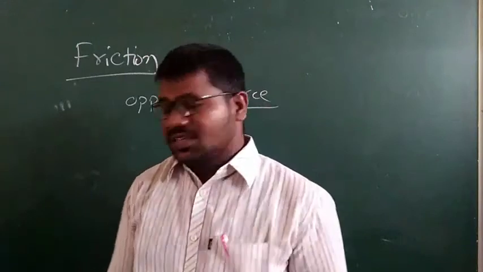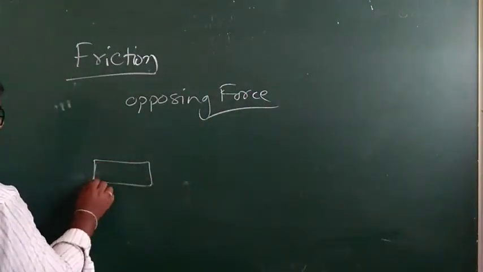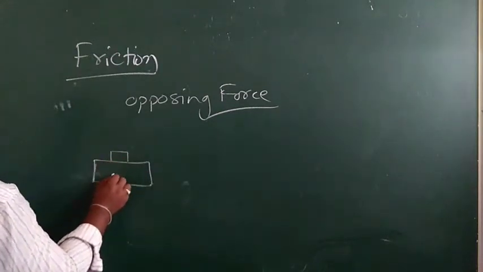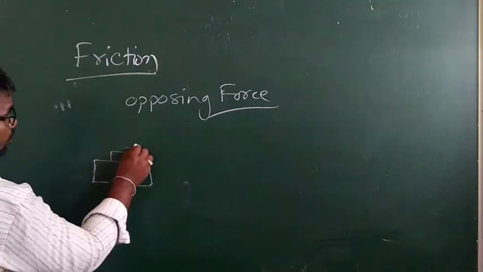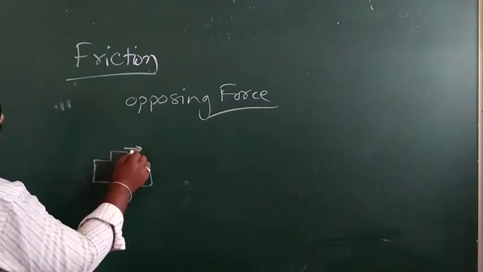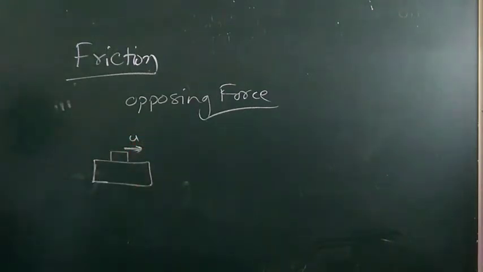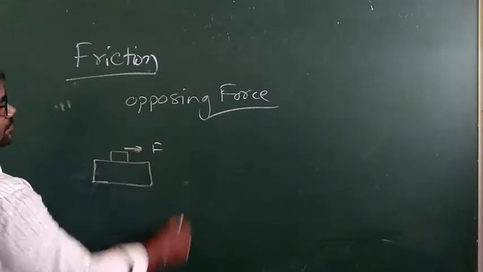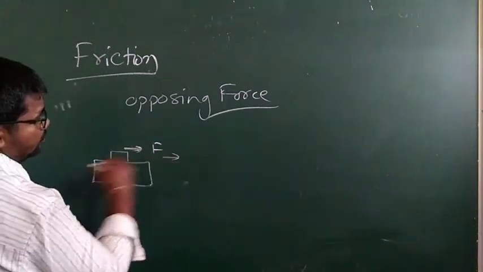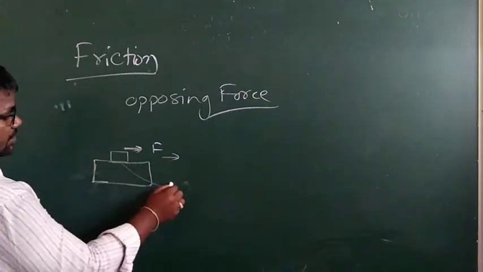When a body moves on another surface, friction develops between the two surfaces. See here, consider a body. When it moves rightward with velocity u by an applied force F, friction is developed between the two surfaces.